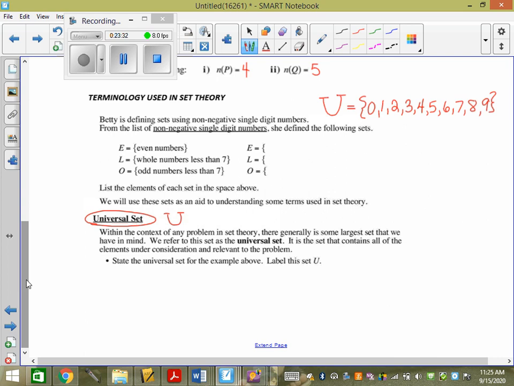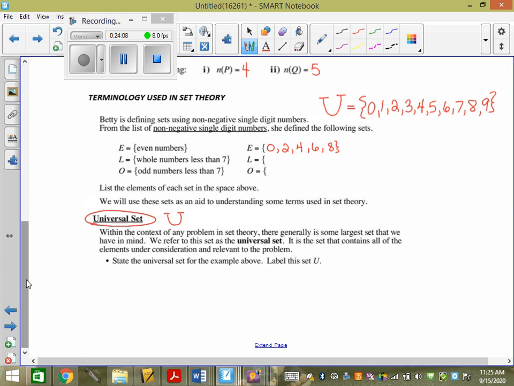Then we head to our different sets. So E equals the even numbers. Now can we list all the even numbers in the world? Or do they have to be contained within the universal set? Contained within the universal set. So you don't have to list bajillions of numbers, right? So, how many of the universal set are even? 0, 2, 4, 6, 8. Close the squiggly bracket. We need the squiggly bracket because that means the set.